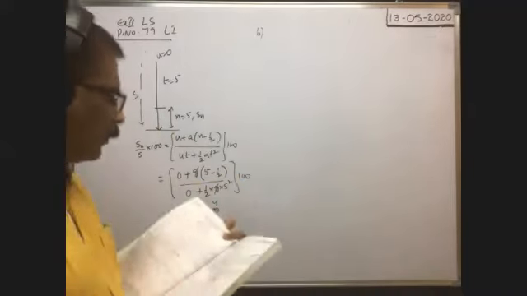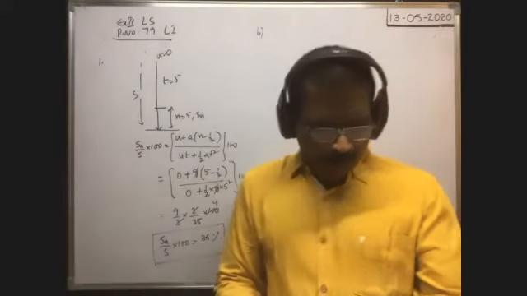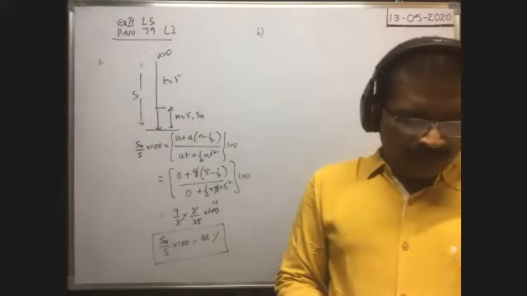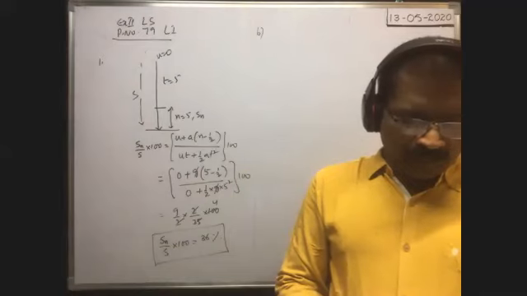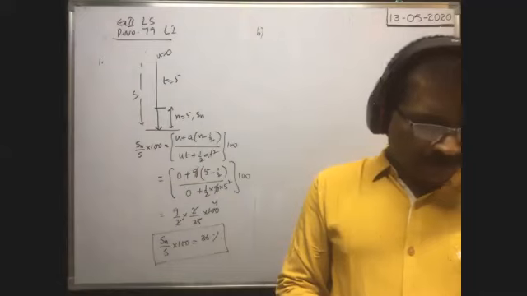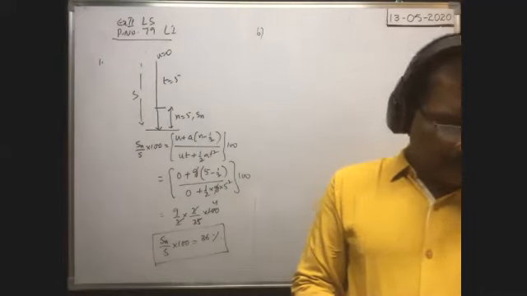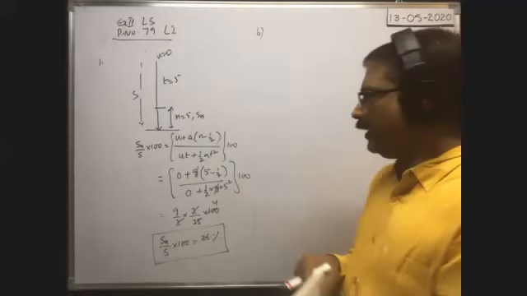Right. Next problem. Sixth problem. Most important. The distance traveled by the body during the last second of its total flight is d, when the body is projected vertically up with a certain velocity. If the velocity of projection is doubled, the distance traveled by the body during the last second of its total flight is?